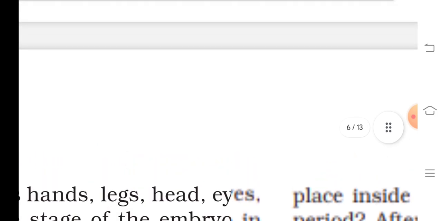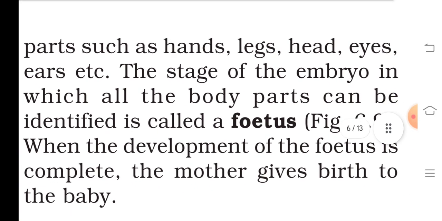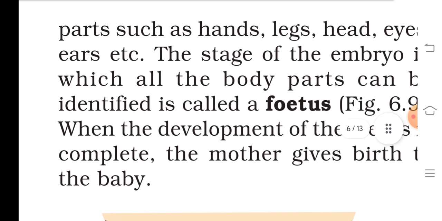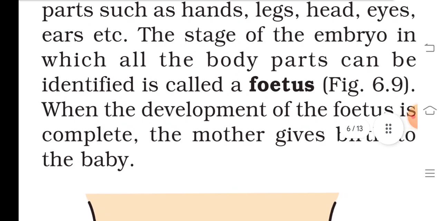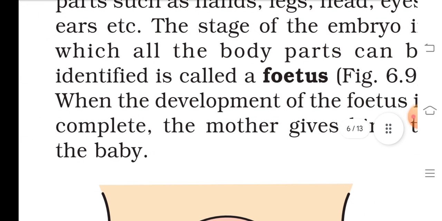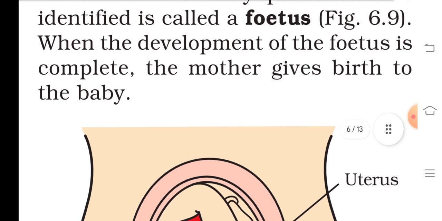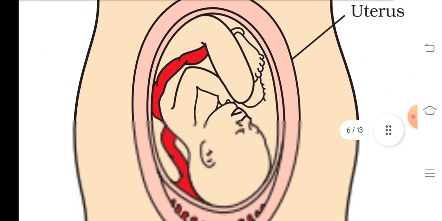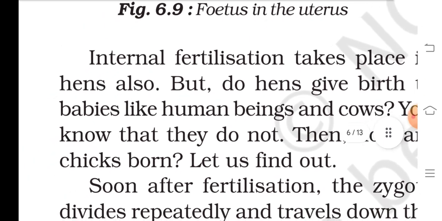Enlarged parts such as hands, legs, head, eyes, ears, etc. The stage of the embryo in which all of the body parts can be identified is called a fetus. When the development of the fetus is complete, the mother gives birth to the baby.